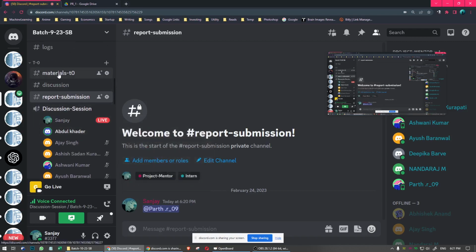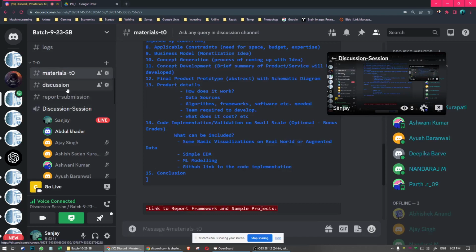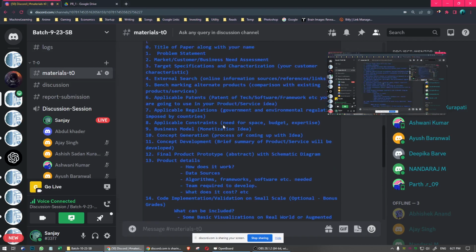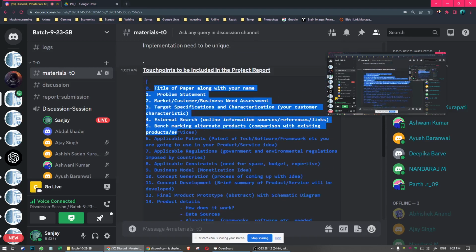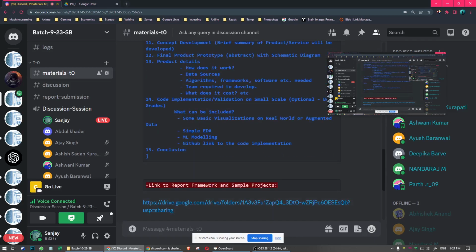So the thing is, I wanted to know: you want an idea of a product and service which uses machine learning, and you don't need to build the product, because 10 days won't be possible. You need to prepare a report on what the product will be, how it will be developed, and what technologies it will use, based on these touch points. We have given the touch points in the material section.